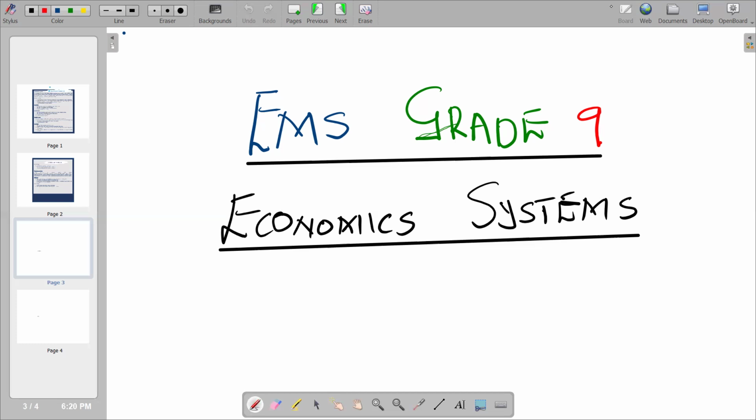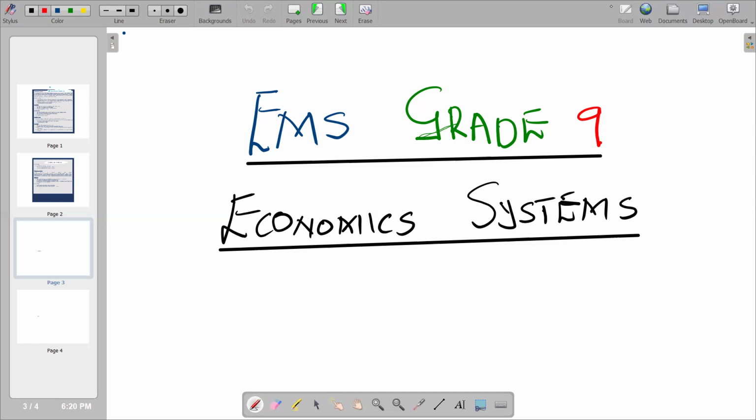In terms of allocation and ownership of resources, under a planned economic system the government is the key player who owns the resources and is in charge of allocation of resources and also distribution of goods and services after production. In market economic systems, individuals are the owners of resources and are also responsible for allocation of resources and distribution of goods and services, after production.